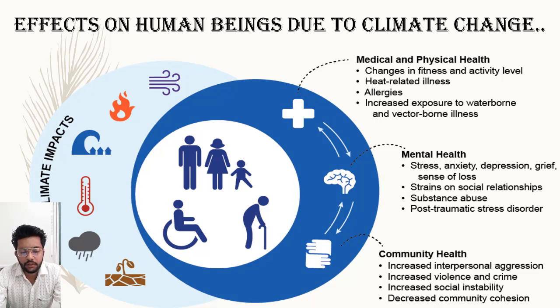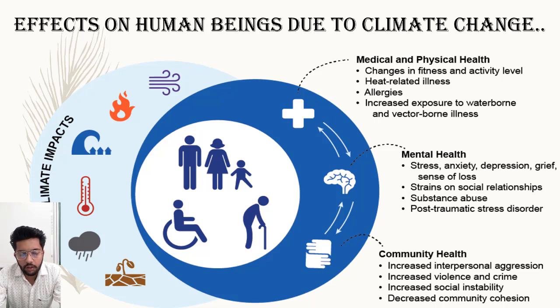What are the effects on the mental health? Stress, anxiety, depression, grief, sense of loss. Strains on social relationships, substance abuse, post-traumatic stress disorder. And what are the effects on community health? Increased interpersonal aggression, increased violence and crime, increased social instability, and decreased community cohesion.